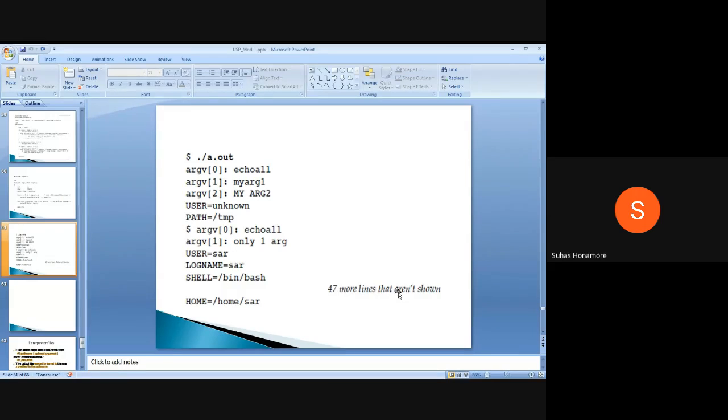Here we are saying there are more than 47 lines. It depends on which system you are executing on. It may be 47 lines or more. Like that you will have all the environment variables. So all the environment variables it will print.